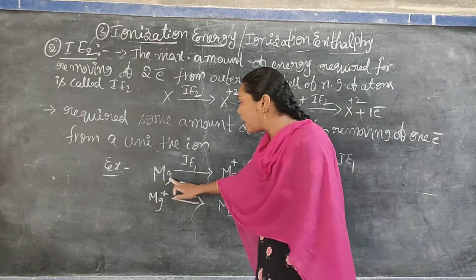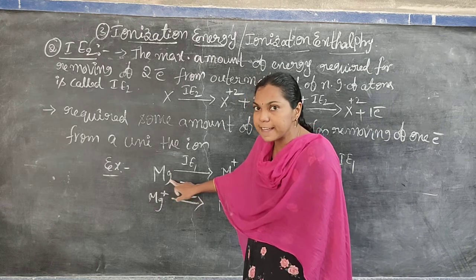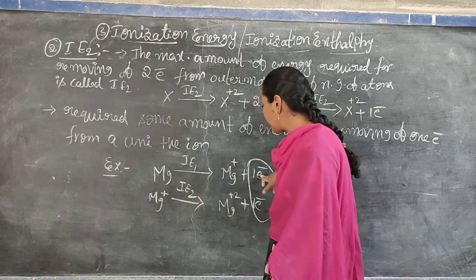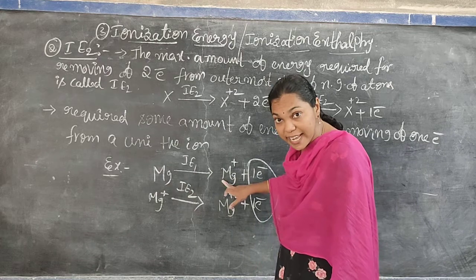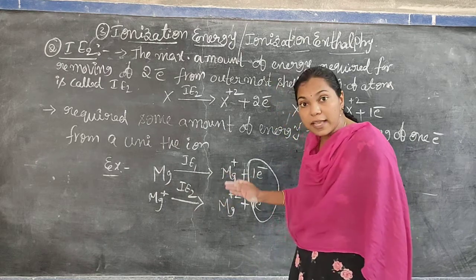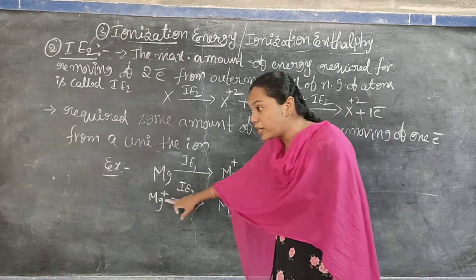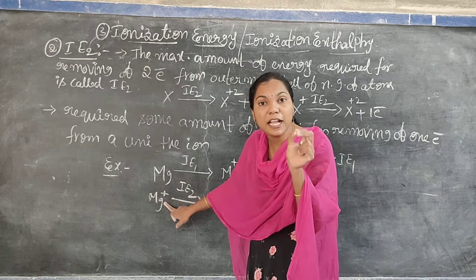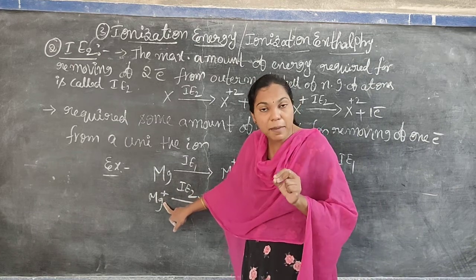So removing one electron from the atom is very easy. We can remove one electron from the atom directly. But removing an electron from a unipositive ion is a very difficult process. Are you understanding my idea?